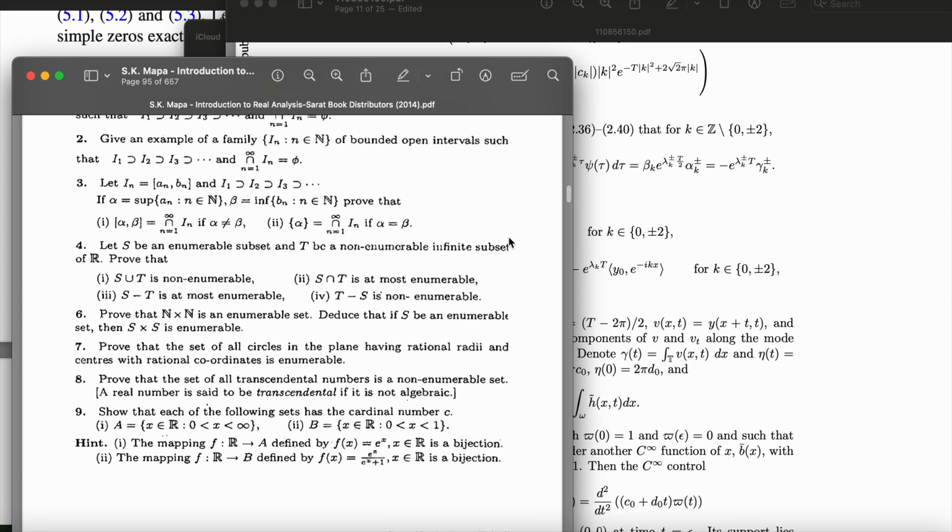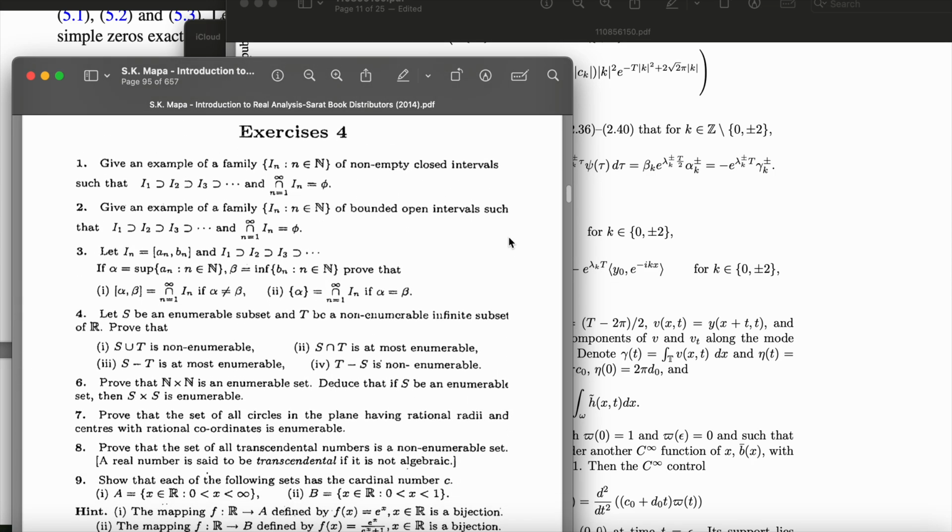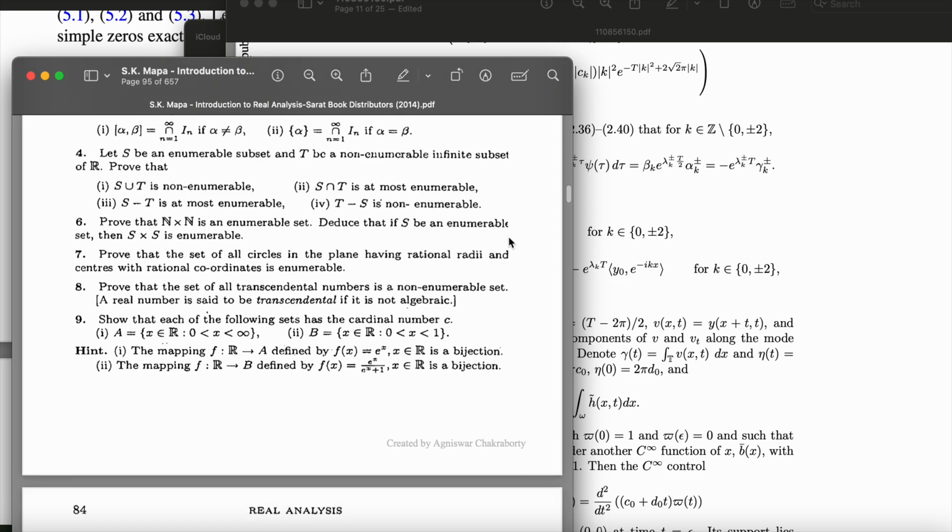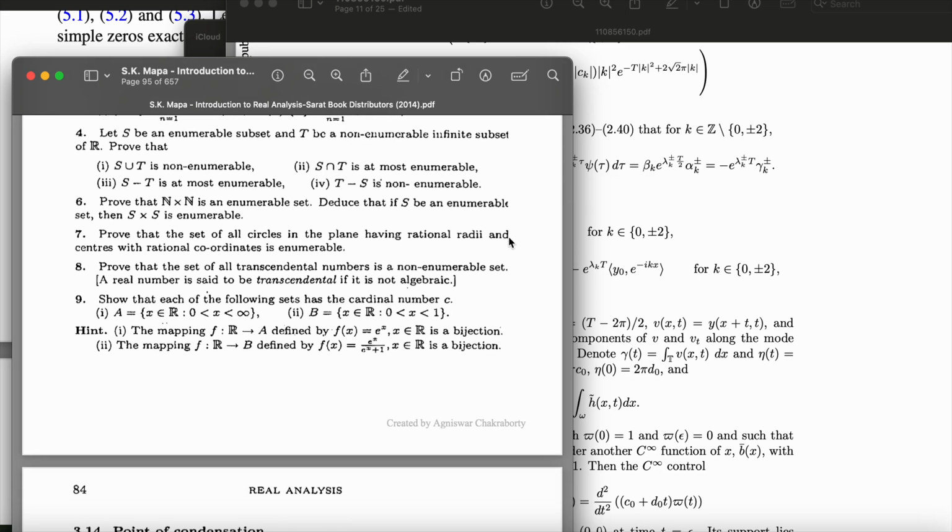That would be the obvious thing, but I should mention non-empty. Here also it's non-empty. Otherwise the statement I've written is false, it is not true. So here also I'm looking for non-empty sets.